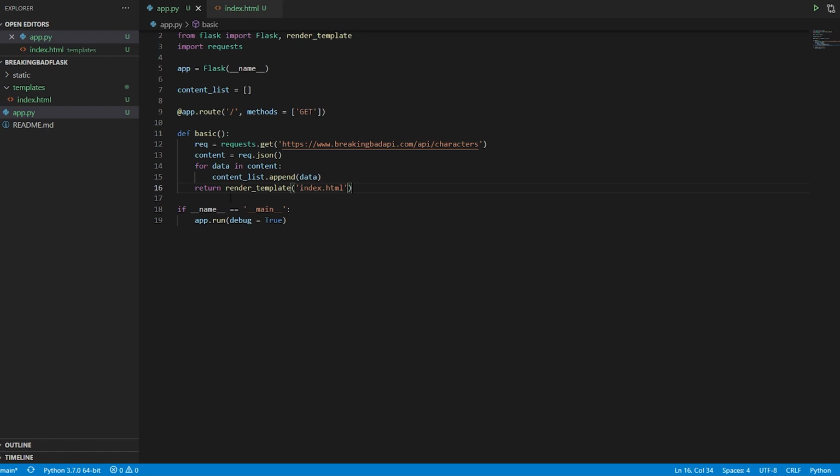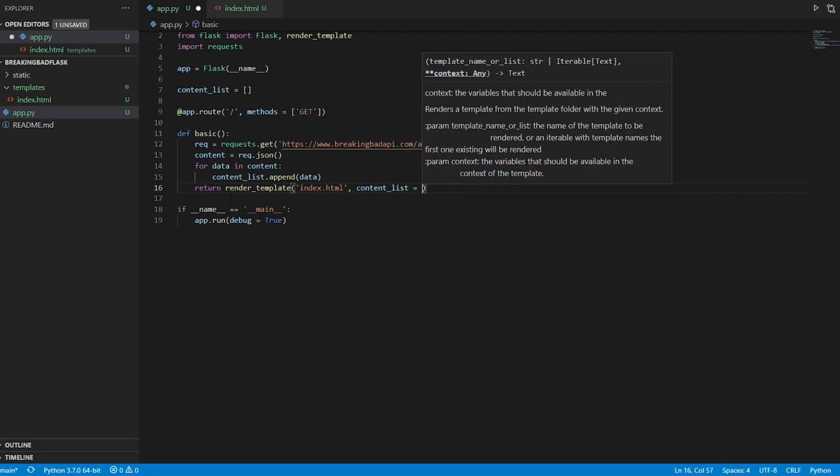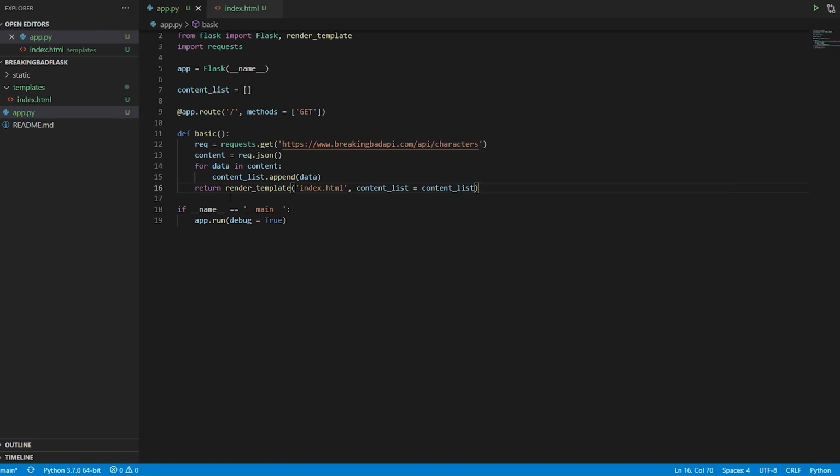This list can be handled because Jinja doesn't handle JSON as far as I know. If you know otherwise, please correct me in the comment section below. But we have to now pass that over here. So here I'll say content list itself. That is the name of the variable I'm using in Flask to pass the data. And again I'll say content list, because this second content list is this one that has been taken from the list, and the first content list is just the variable that will be used in the Jinja.